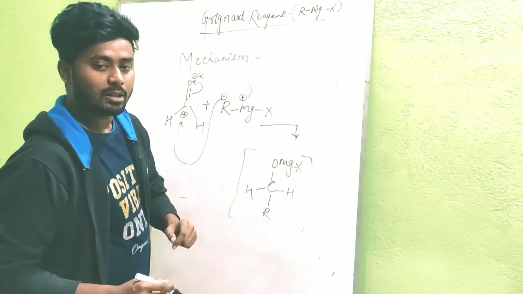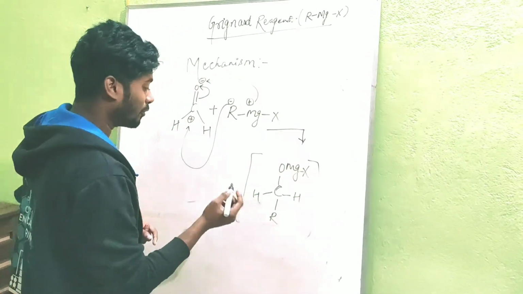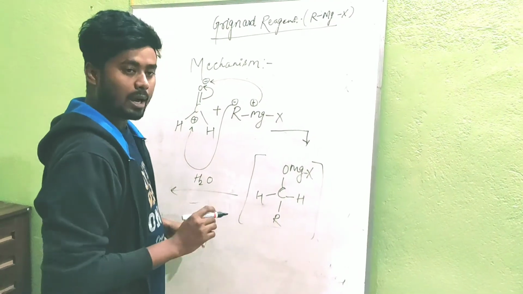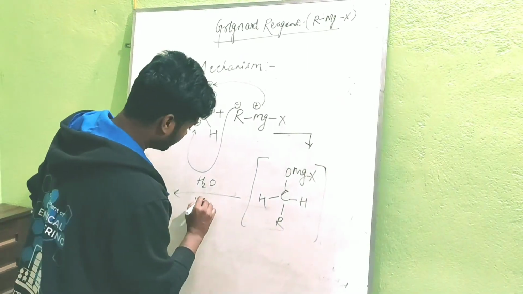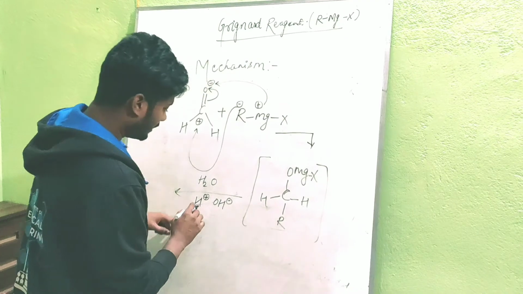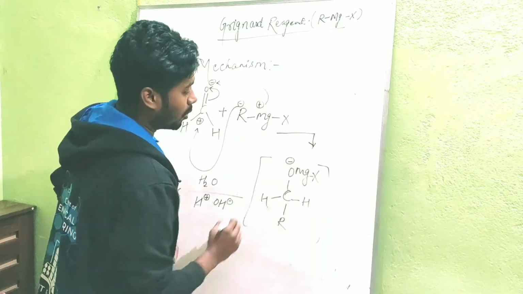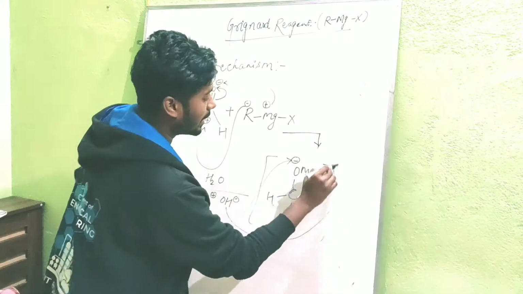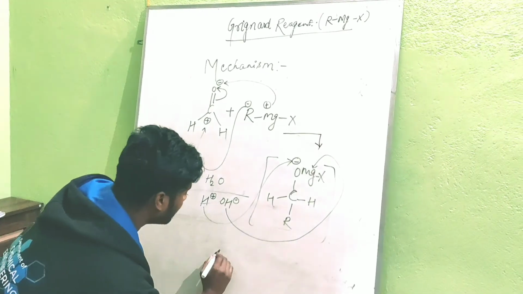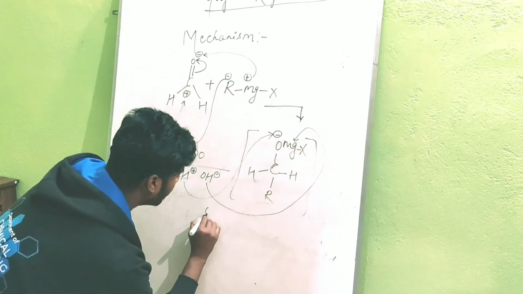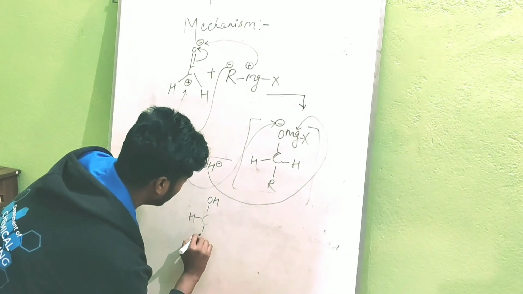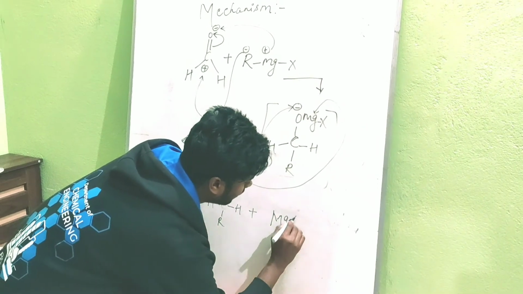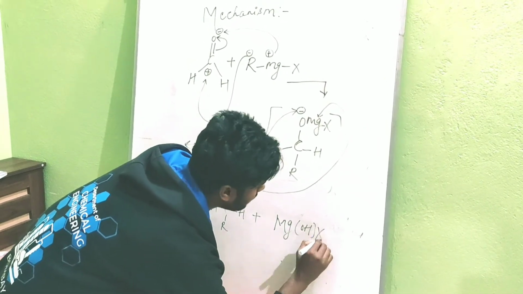Right? Now what do I need? I need protons. So from where will I get the proton? I will get the proton from water. You know, H2O water is dissociated into H plus ion and OH minus ion, and this H plus ion will combine at oxygen, and this OH minus will combine at magnesium, and finally it will form alcohol, R CH2 OH, and this is a side product.